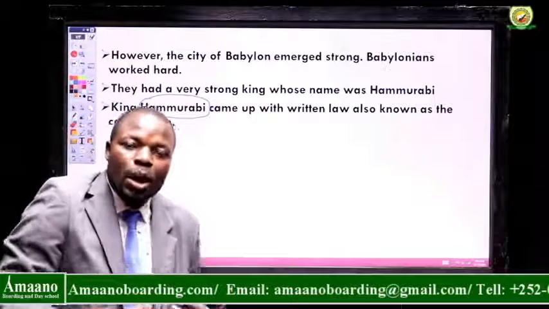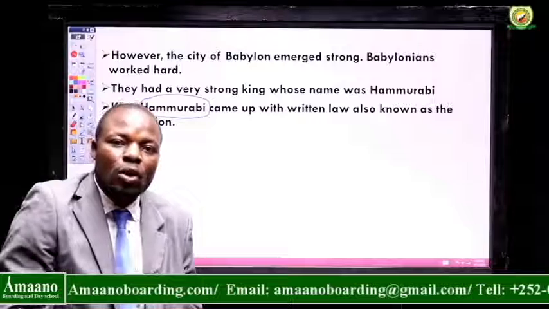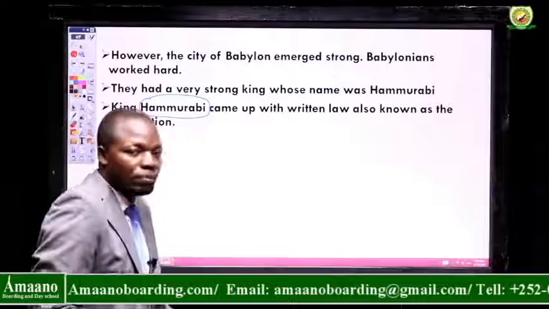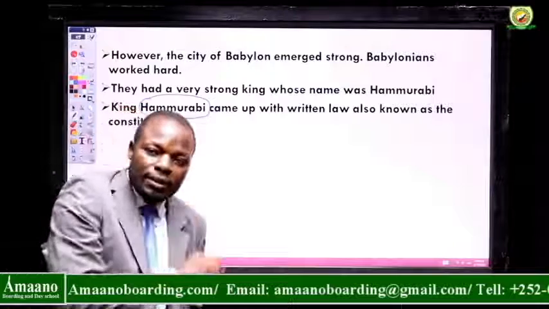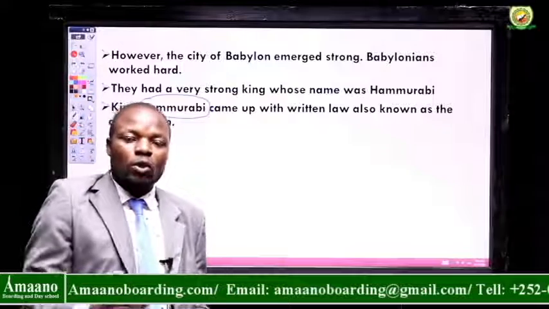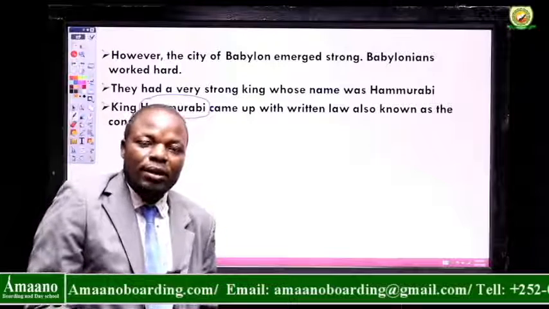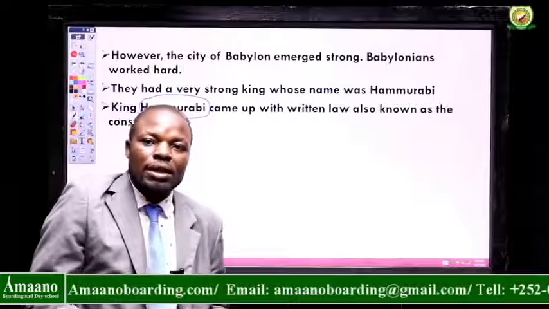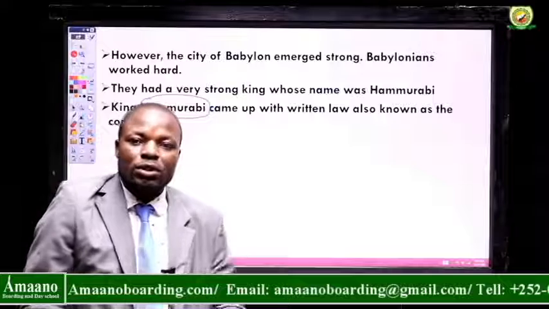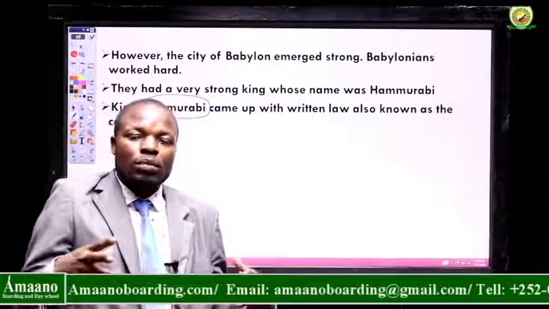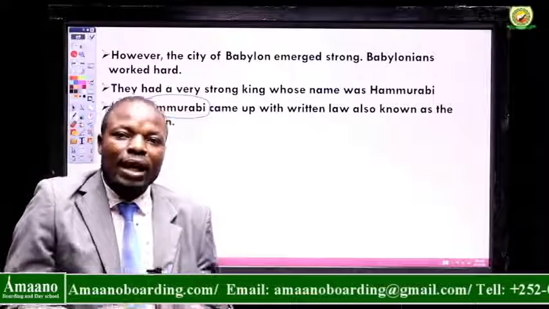Babylonians were proud to have a king who was very powerful, a king who could lead and help them. Now, how could he lead them? Even here in our country, our president can lead us only if there is law, if there is a constitution. A constitution is rules that govern a country.